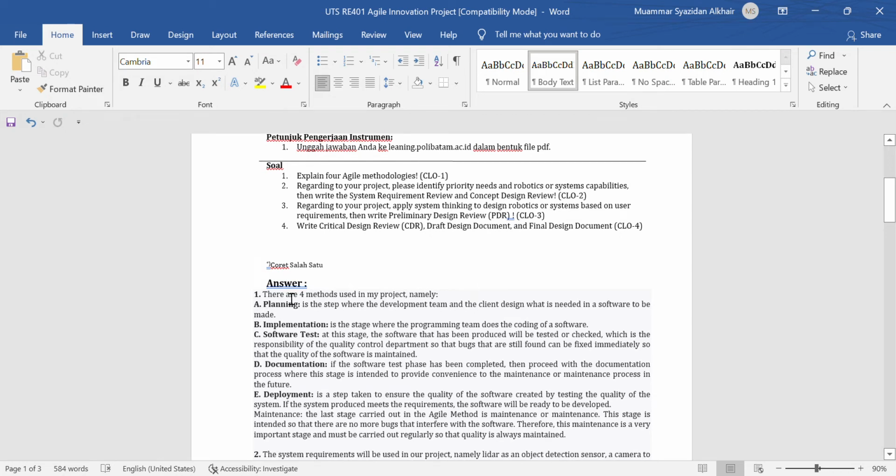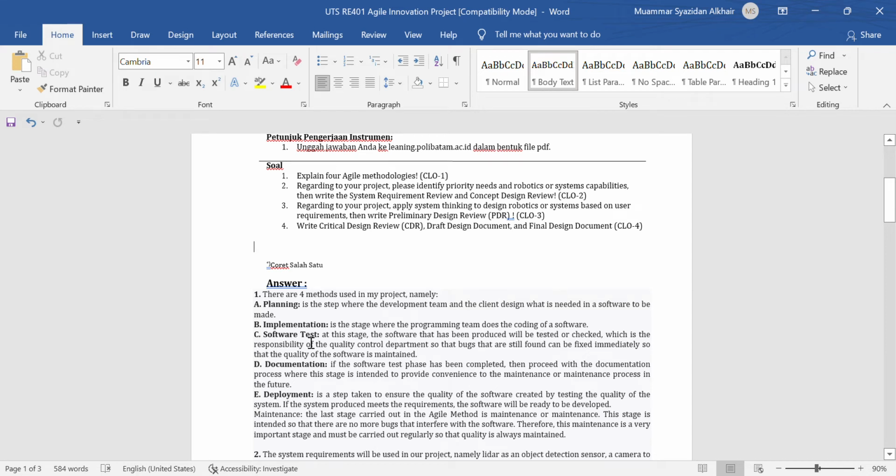There are four methods used in my project. Number one, planning is the step where the development team and the client design what is needed in the software to be made. B. Implementation is the stage where the programming team does the coding of the software.